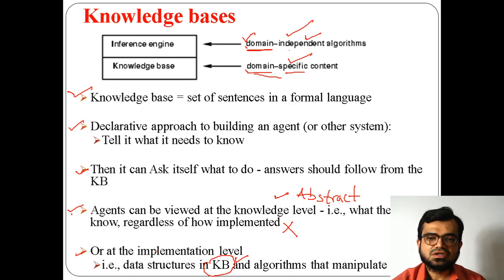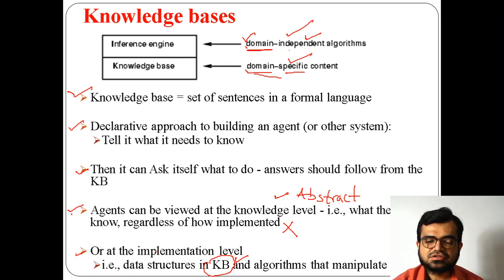Okay, and I told you about the inference engine, that it is not dependent on the domain or on the problem. It is independent of the problem, but it depends on the previous instruction. It is independent of the domain.